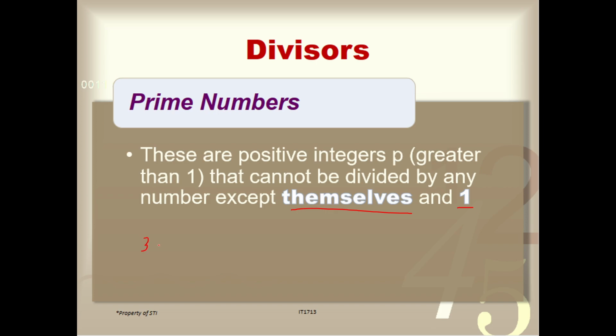So, what are the numbers that, if we multiply them, the answer is 3? So, what are they? We have 1 and 3. Right? They should be whole numbers. Okay? So, this one is the number 1 and itself, which is 3.